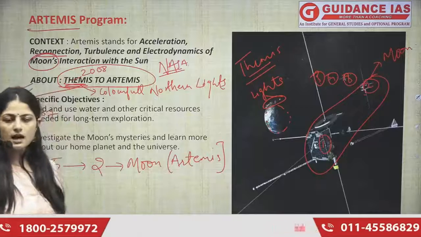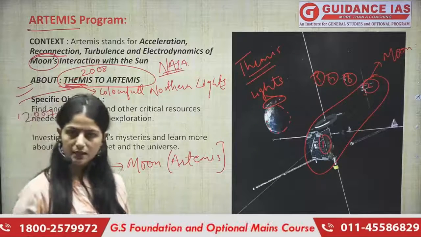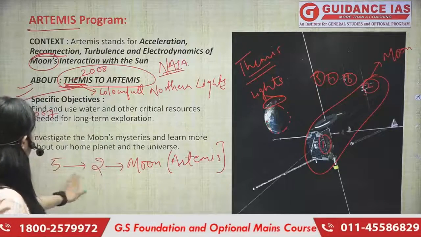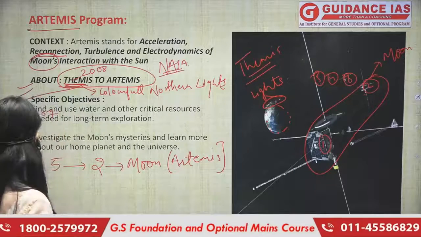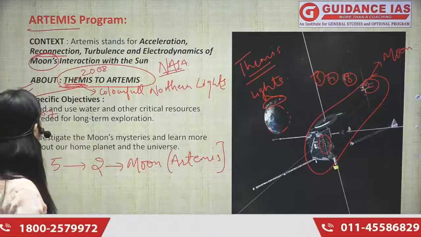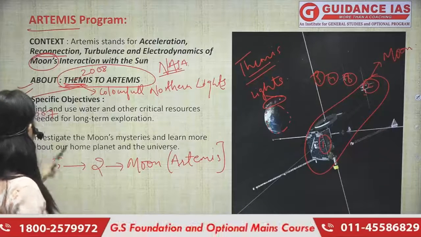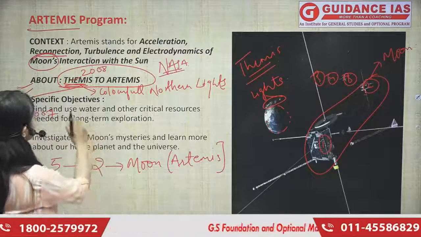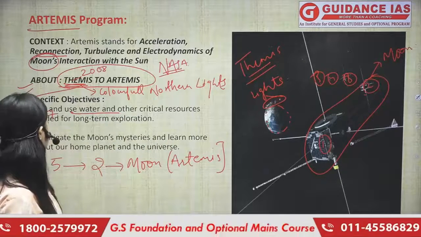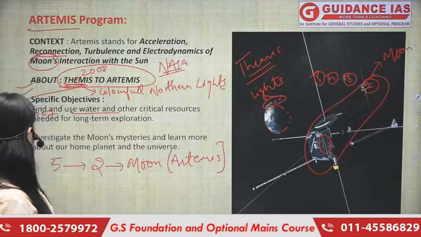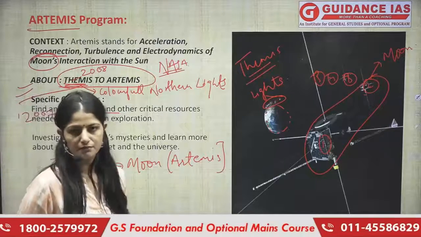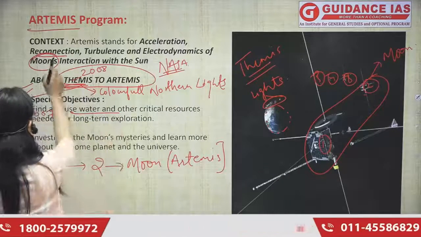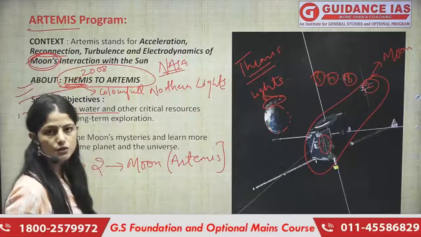Artemis and Themis, these words have been taken from Greek mythology, right? So I hope the connection between Themis and Artemis is clear to you now. But what is the specific objective of Artemis? This is basically to find and use water and other critical resources needed for long-term exploration, and also to investigate the moon's mystery in the magnetic field and everything. So yes, that is why I said the word moon is important for us to remember here.